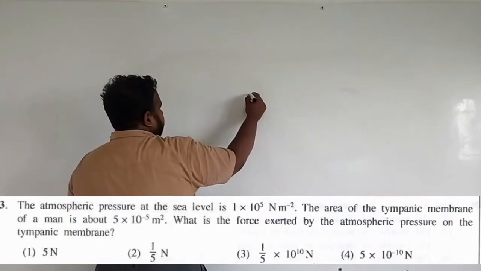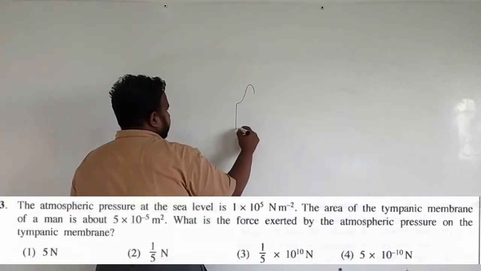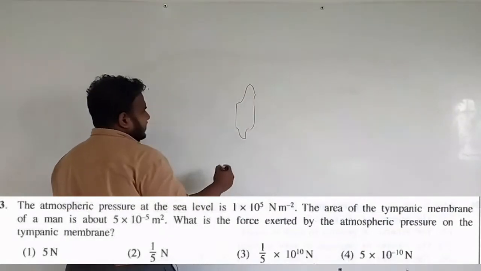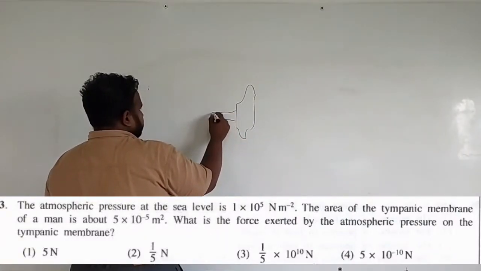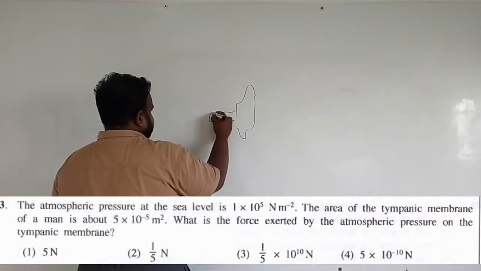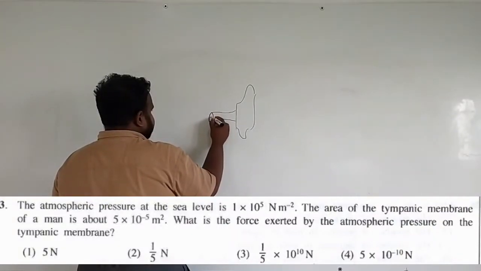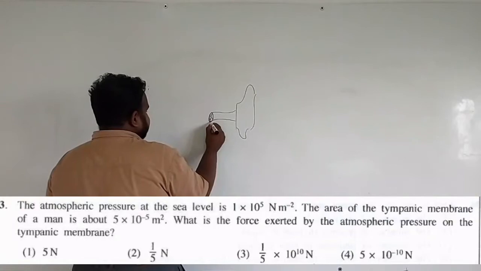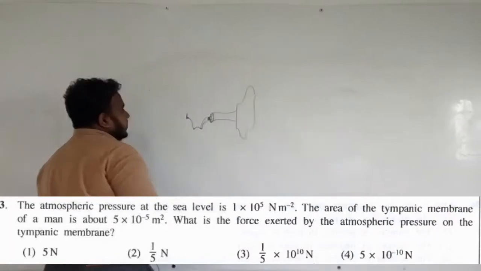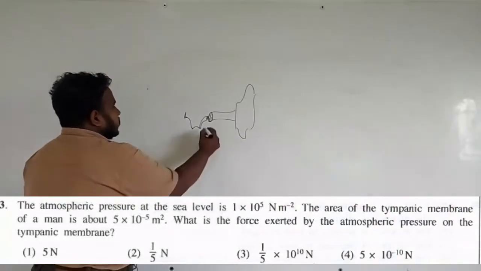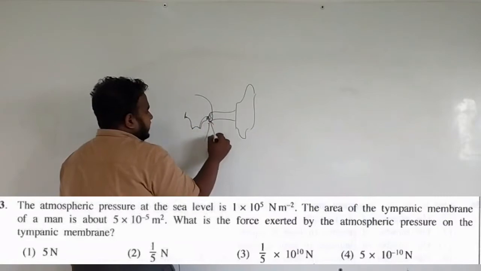If you look at the human ear, I think it is in grade 9 if I am correct. This is the auditory canal and here there is going to be the tympanic membrane. The middle ear starts from here, there are three ossicles, and then the inner ear starts after that, fine. So this membrane we call the tympanic membrane.